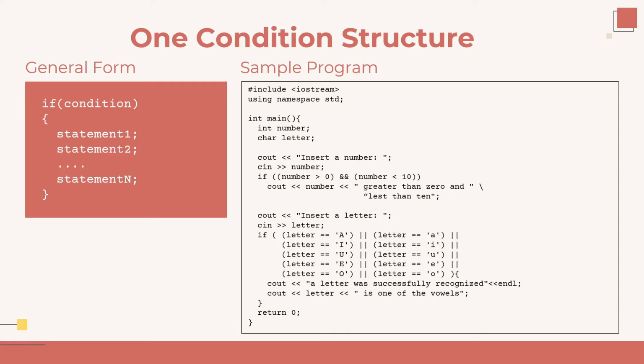Next, the program will ask the user to input a letter. If the letter matches a letter in the if condition, which are A, I, U, E, O in uppercase and lowercase, then the program will print the sentence, a letter was successfully recognized, and it will also print that the input letter is one of the vowels.